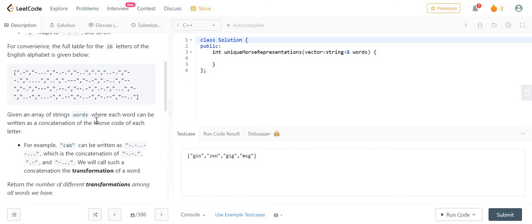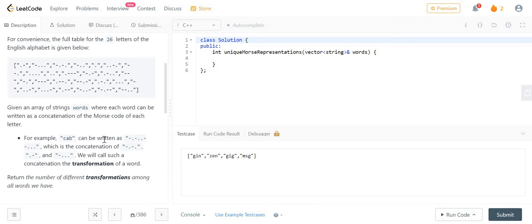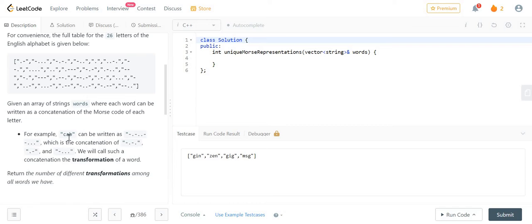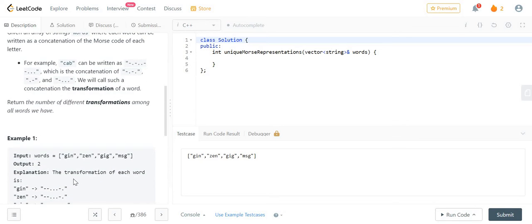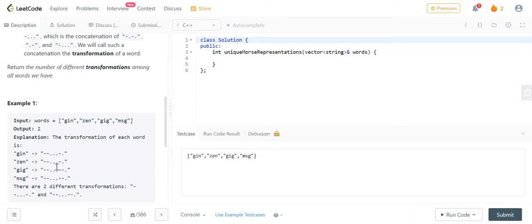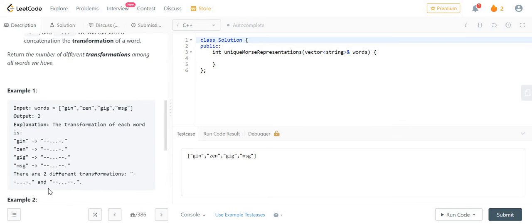Given an array of strings words where each word can be written as a concatenation of the Morse code of each letter. For example, cab can be written as this, which is the concatenation of Morse code for C, then A, then B. Return the number of different transformations among all the words we have. So gin transforms to this, and zen transforms to this, and gig transforms to this, and msg transforms to this. Gin and zen have the same Morse code, while gig and msg have the same Morse code. So there are two different transformations possible.